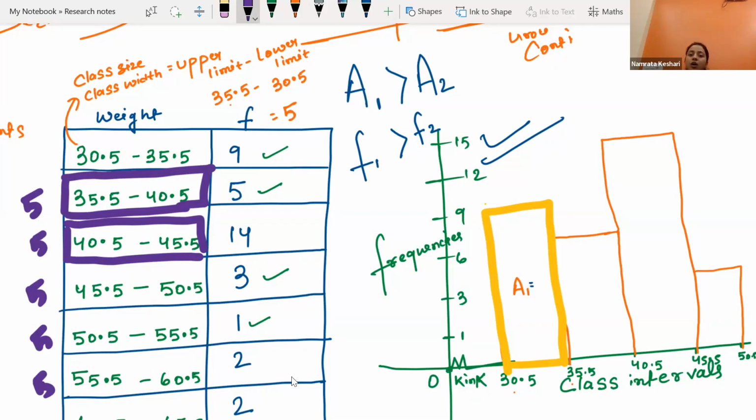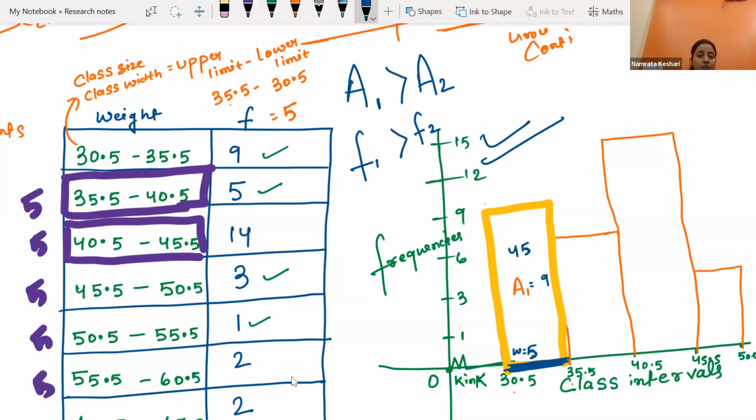Now area of the rectangle means length into breadth. This is the length. The size which you are finding by using the formula upper limit minus lower limit is representing this length over here. So the width is 5, and the length, we can see the frequency is 9, so length is 9. Area of this rectangle will be 5 into 9, that is 45.